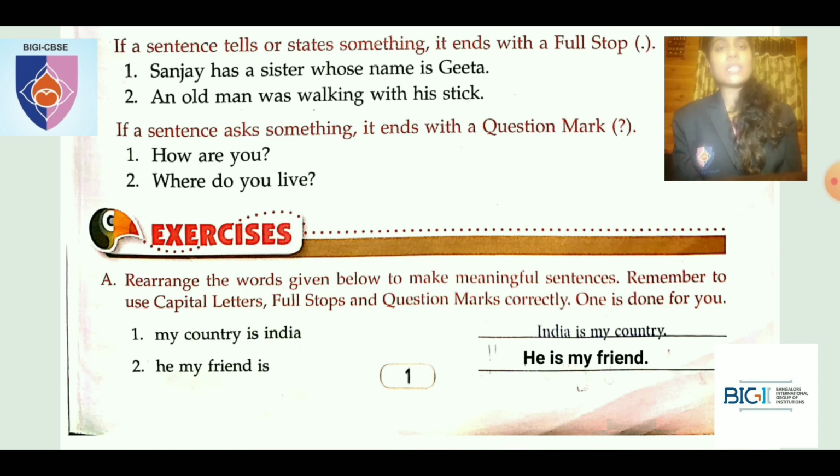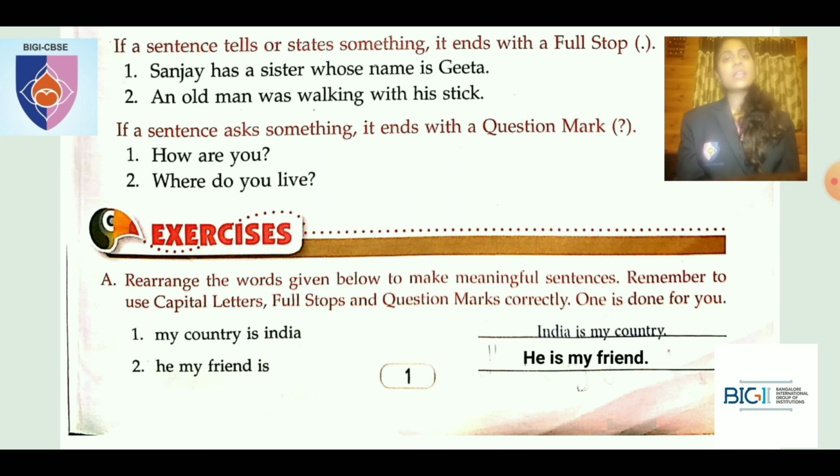The first one is what? Rearrange the words given below to make meaningful sentences. Remember to use capital letters, full stop, question mark correctly. One is done for you. The first one is: my country is India. So they have written, my country is India. So how do we rearrange that? India is my country. So I've written I as capital.